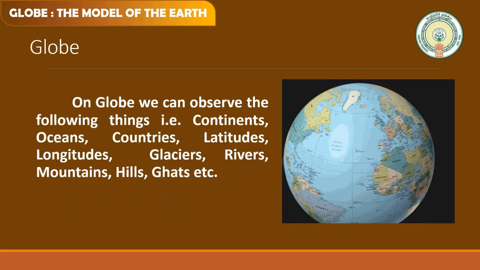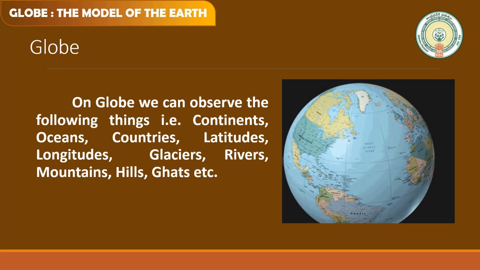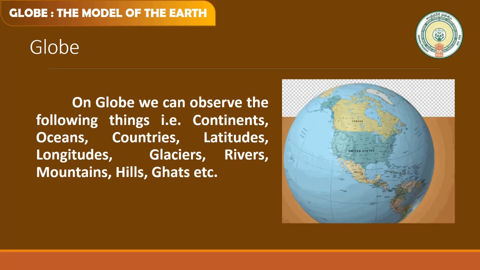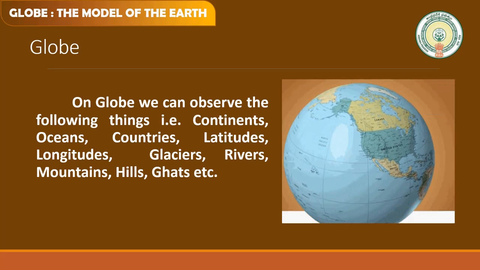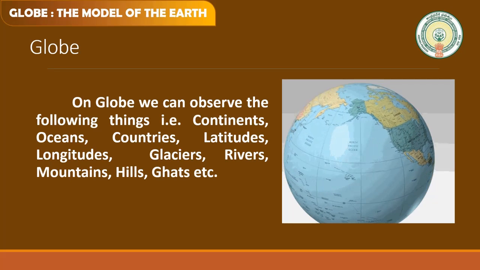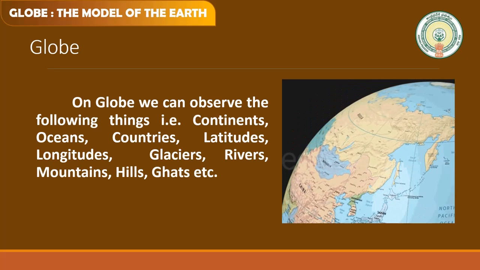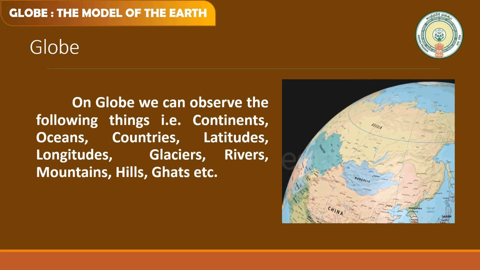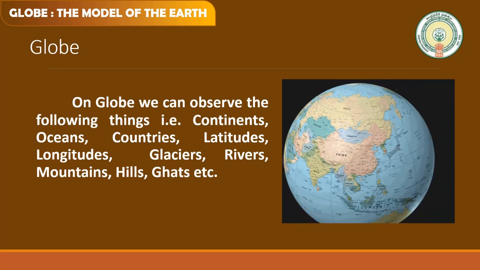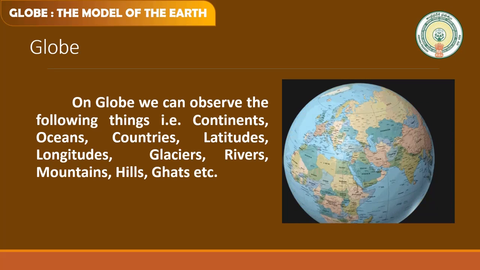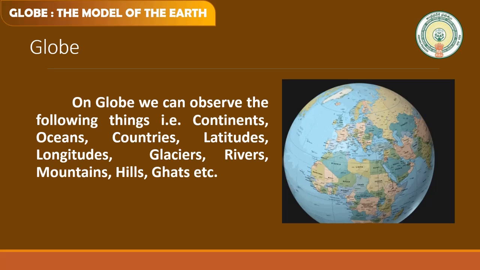On globe, we can observe the following things, that is continents. There are 7 continents, and oceans. There are 5 oceans, and countries. About 200 countries are there in the world. Latitudes, the imaginary lines which are drawn horizontally on the earth.